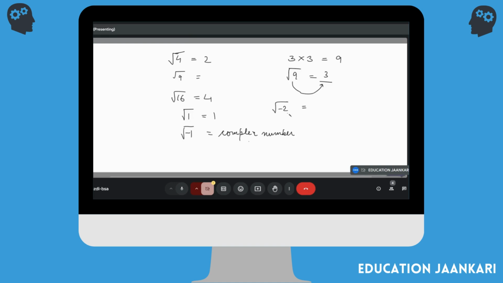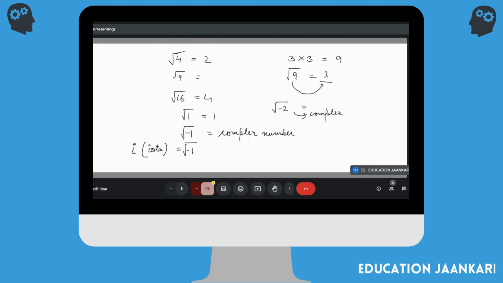It's square root of minus 2. So this has become a complex number now. This is an imaginary number. So whenever we do complex numbers, we write it by the term iota. What do we call it? Iota. And this is how you denote it. And this is equal to square root of minus 1. So if I'm saying what is iota, iota means the square root of minus 1.